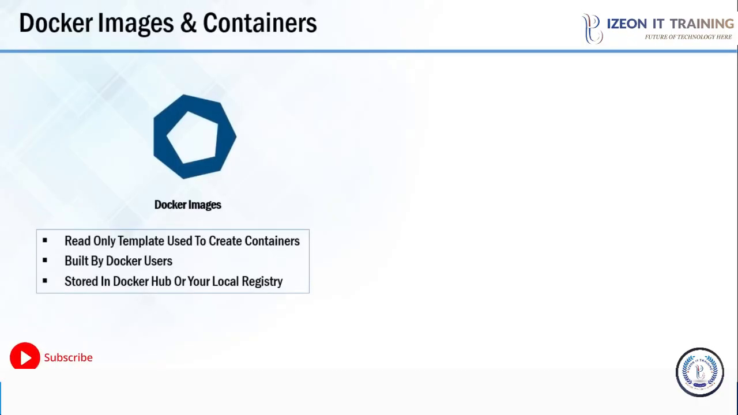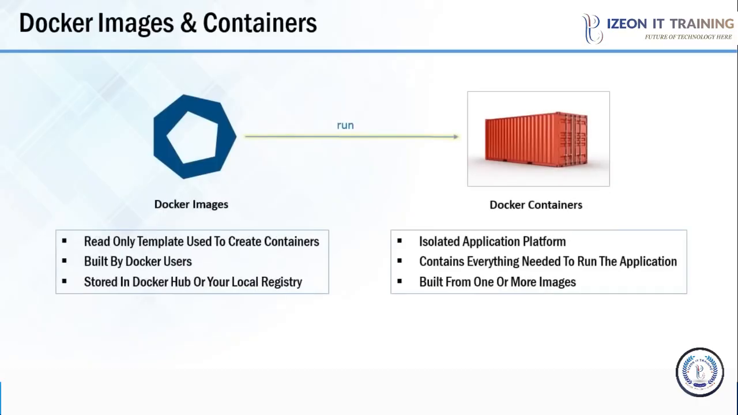You can create your own image and upload that onto the Docker Hub, and at the same time you can also pull the images which are available in the public repositories and in Docker Hub. Let us move forward and see what are Docker containers. Docker containers are nothing but the runtime instances of Docker images. It contains everything that is required to run an application or a microservice. And at the same time, it is also possible that more than one image is required to create one container.